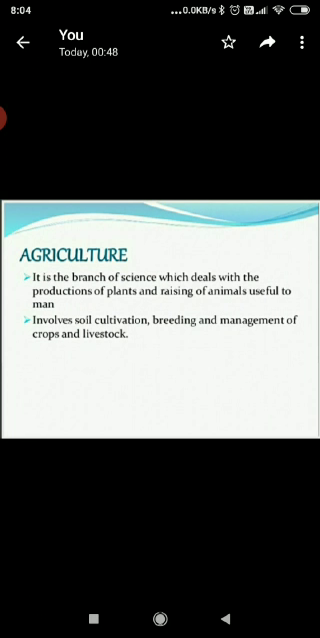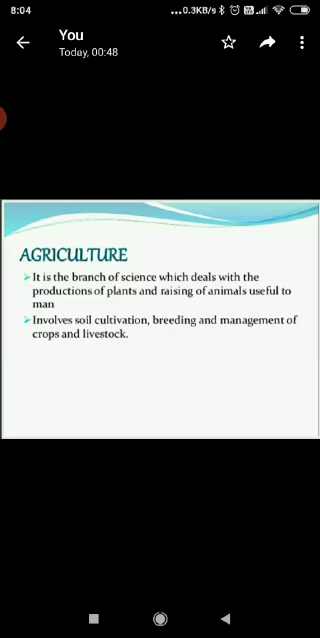Among all the living organisms, only green plants make their own food. Animals and human beings depend on plants and other animals for their food. So we get our food from plants and animals. So what is agriculture? Agriculture is an applied science that deals with the mass production of crop plants and animals useful to human beings.